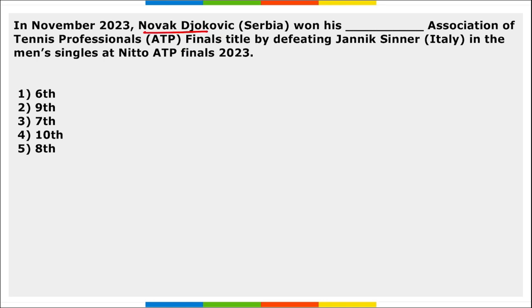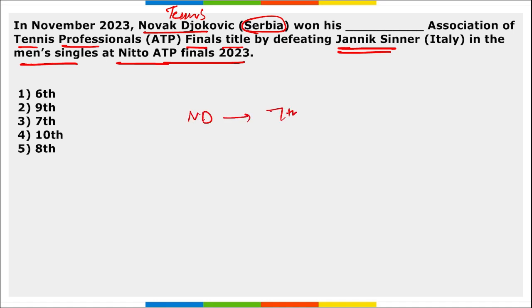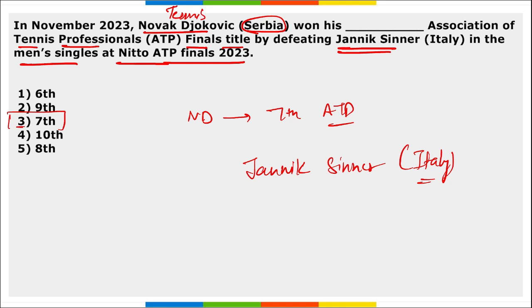Next, Novak Djokovic. He is from Serbia. He is a tennis player, right? He won his dash Association of Tennis Professionals final title by defeating Jannik Sinner of Italy in the men's singles at the Nitto ATP Finals 2023. So Novak Djokovic, he won his 7th ATP Finals by defeating whom? Jannik Sinner. Jannik Sinner is of Italy, right? And this was Novak Djokovic's 7th ATP title.